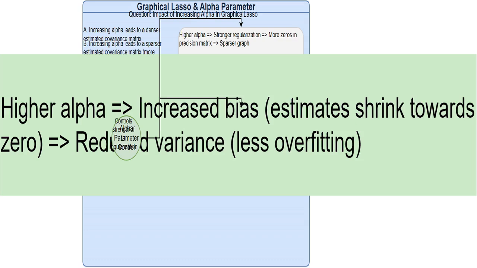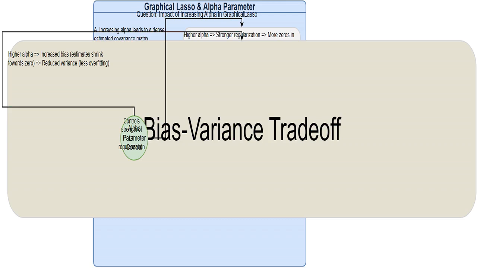Alpha is the control knob for the strength of L1 regularization in the graphical lasso. It directly influences how many connections, edges, in our graphical model are deemed unimportant and are therefore zeroed out. So, when alpha is increased, the estimated parameters are shrunk towards zero, meaning a larger bias. We're accepting a simpler model, higher bias, in return for lower variance, reduced overfitting. It's a careful balancing act.